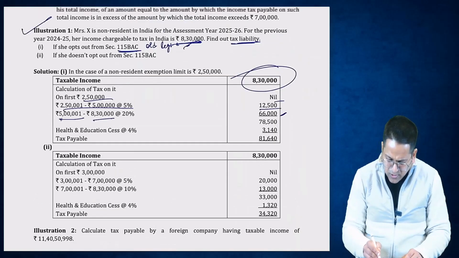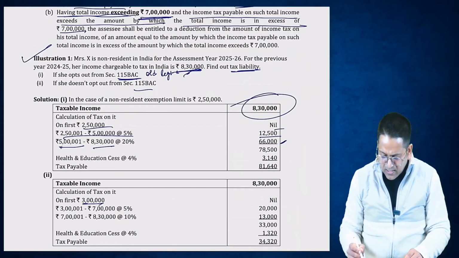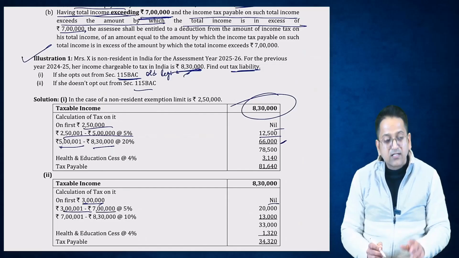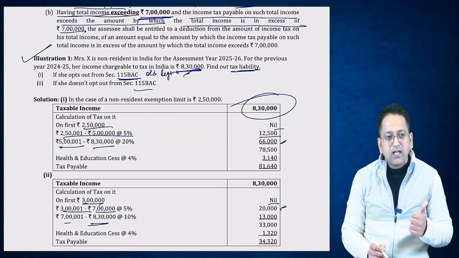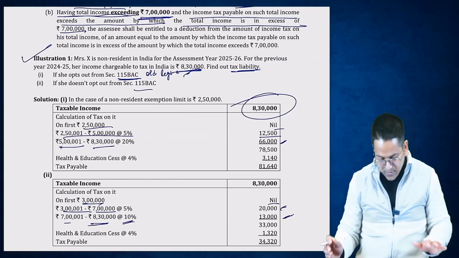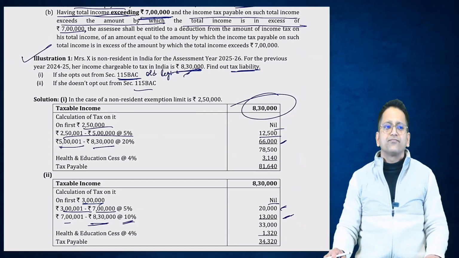And if you want to calculate in the new slab, then also it is very easy. First 3 lakhs is nil. Then from 3 lakhs to 7 lakhs, 5% of 4 lakhs, 20,000. And from 7 lakhs to 8 lakhs, 30,000. On income of 1,30,000, it's 10%. So 13,000. Any problem to anyone?